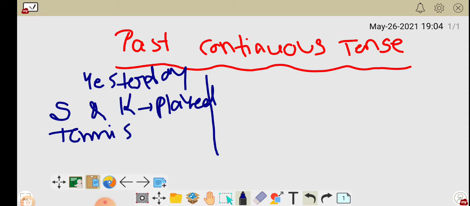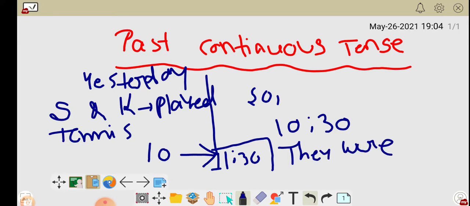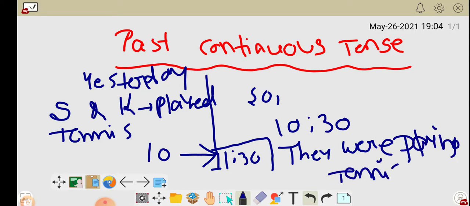They started this game at 10 o'clock and finished at 11:30. So at 10:30, they were playing. They were playing which game? Tennis. They were playing tennis.